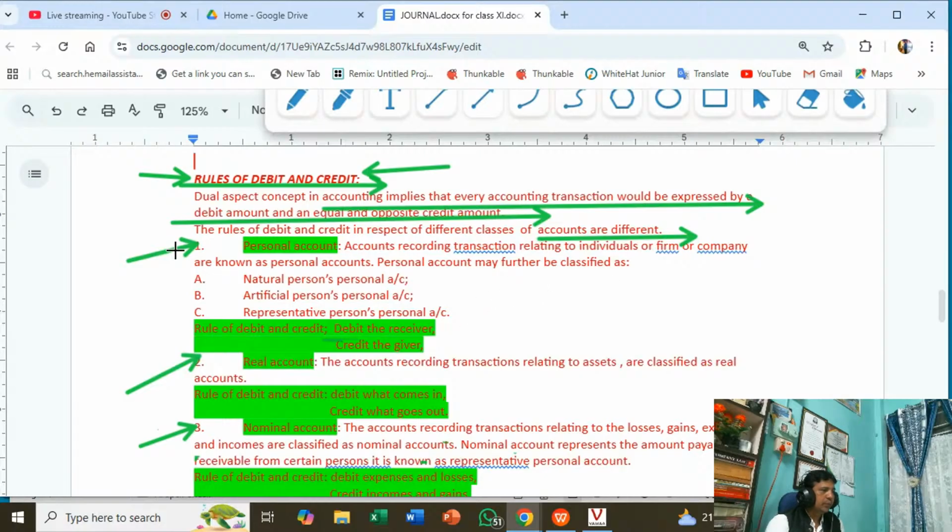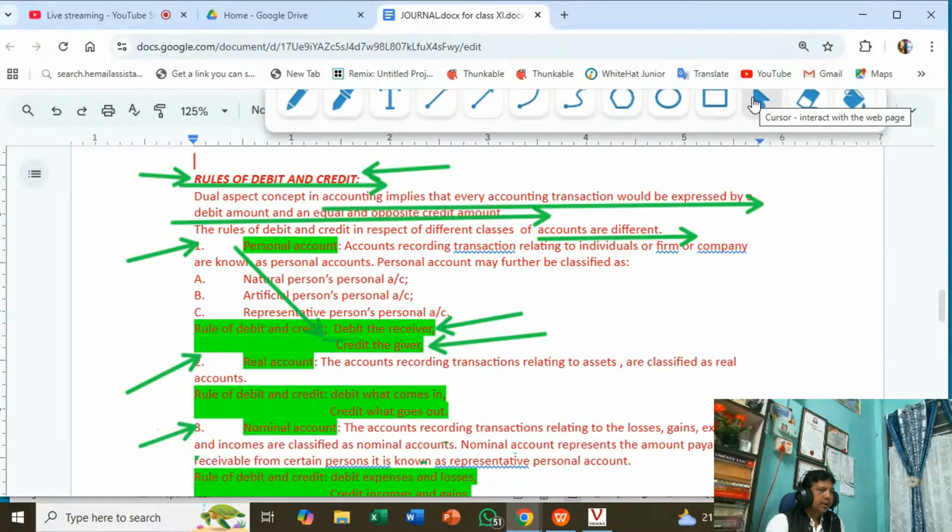So what are the rules of debit and credit in the case of a personal account? Here it is given: debit the receiver and credit the giver. All of you have to remember this rule. This is the traditional rule, the traditional approach. The traditional approach has given the rules of debit and credit in this format, and the modern approach I will discuss later on. Okay. Now you see the rules: debit the receiver and credit the giver. This rule is applicable in the case of a personal account.